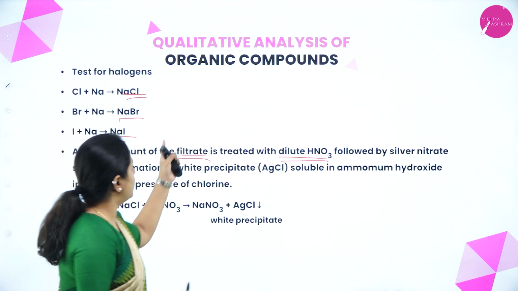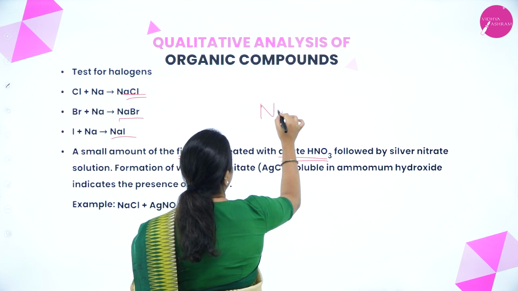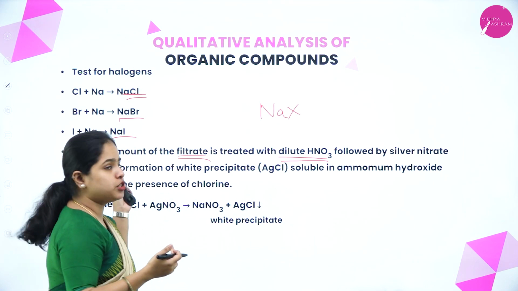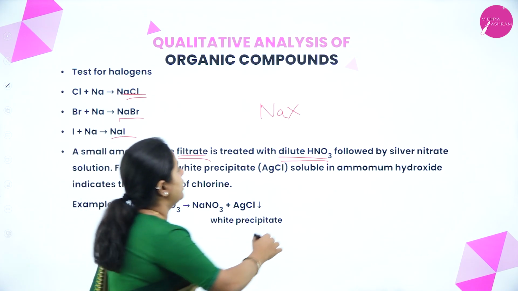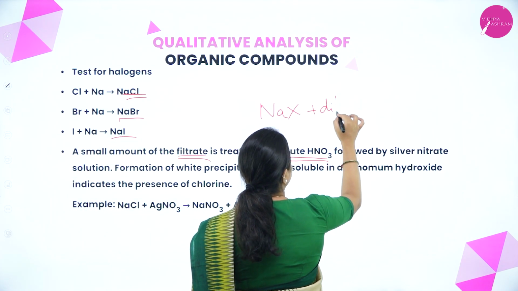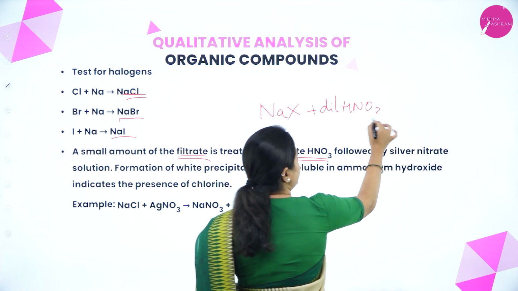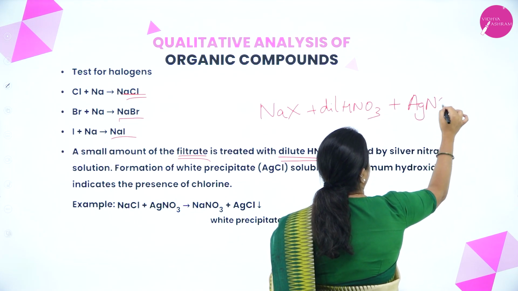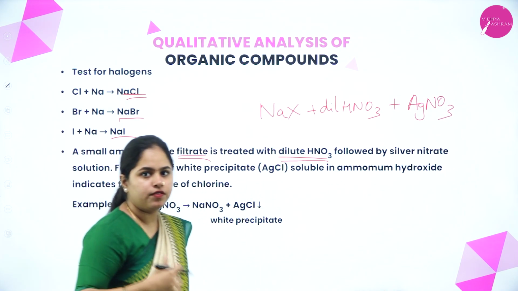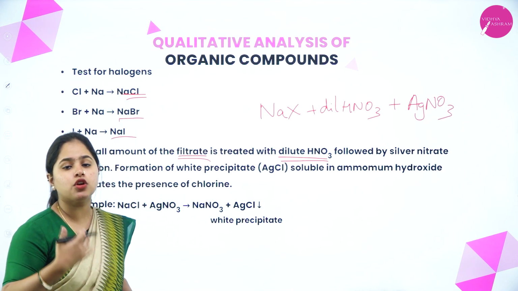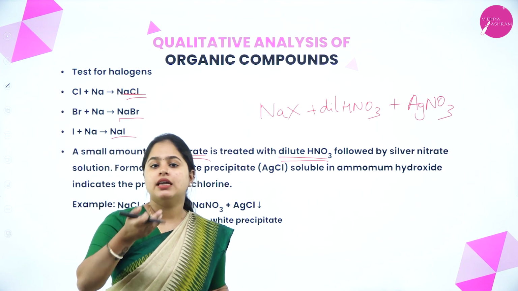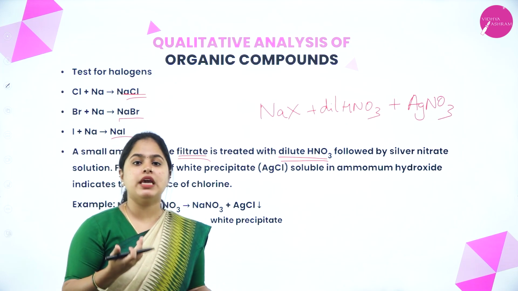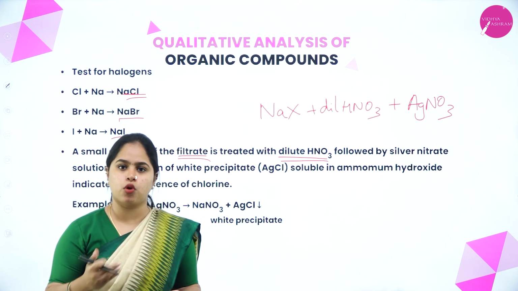Okay, so whichever halogen is there, that is the filtrate, and then we add dilute HNO3 first, that is dilute nitric acid, followed by silver nitrate, we get a precipitate. Now based on the color of the precipitate and the characteristic of the precipitate in ammonia solution, we will be able to detect whether it is chlorine, bromine or iodine.